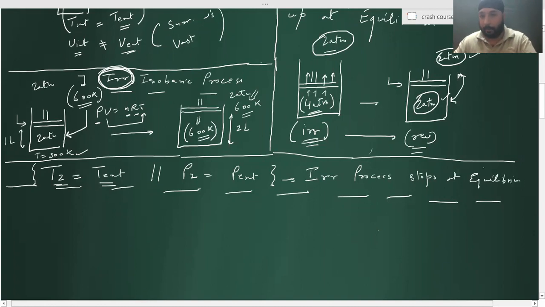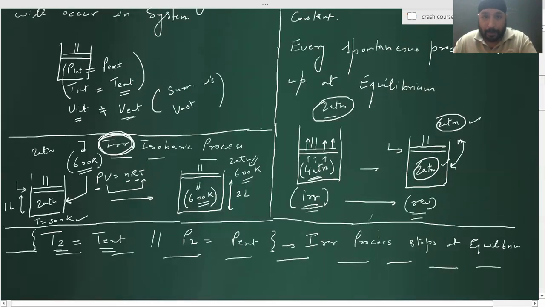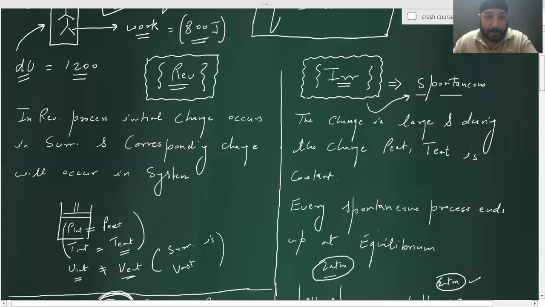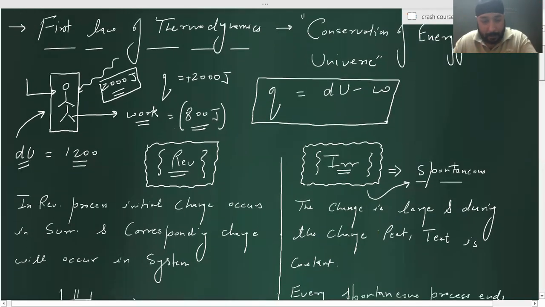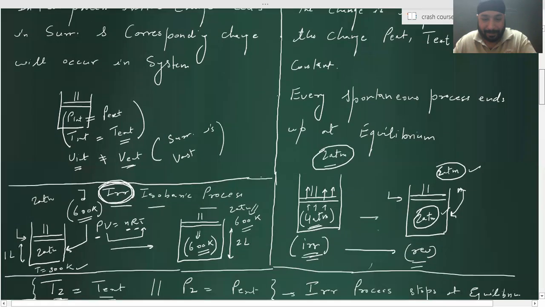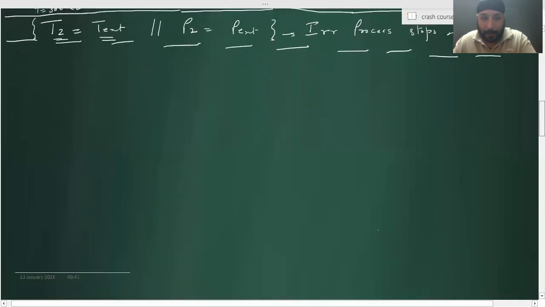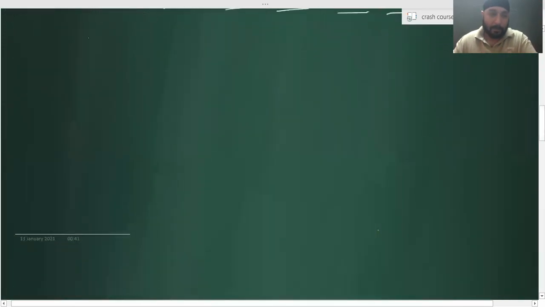Shall we move ahead? You understood that? Yes, sir. So that is the main difference between reversible and irreversible process. Getting it? Now understand one thing here, right? What does the first law of thermodynamics say? It says that Q is equal to dU minus W. Very good.